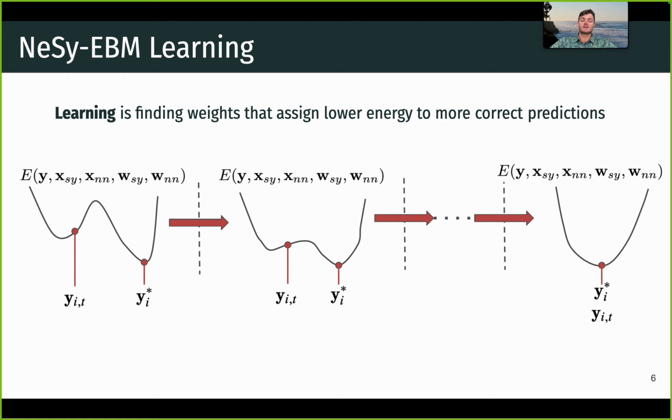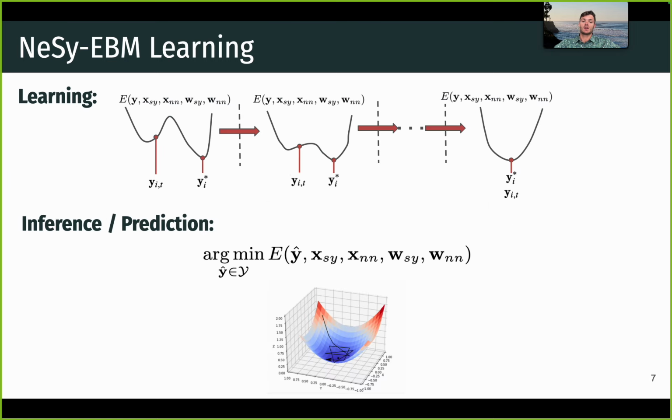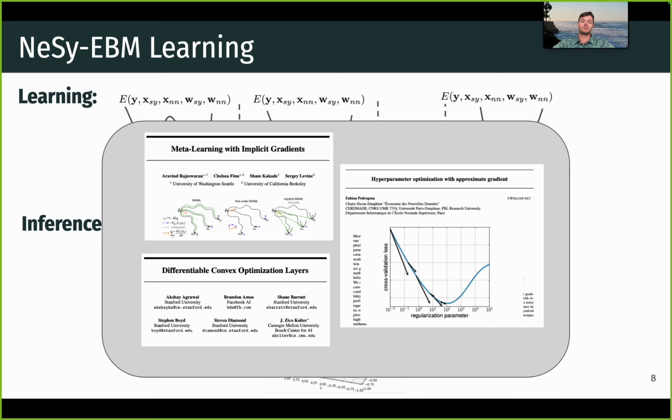And to state the obvious, NeSy EBM learning is finding weights that lead to more correct predictions. For NeSy EBMs, this means finding weights that assign lower energies to more correct predictions or the training data. What's less obvious is finding principled gradients for NeSy EBMs, since predictions are obtained through this complex optimization process that might not permit trivial applications of automatic differentiation. For example, backpropagating through an optimization process can accumulate errors, or it might not even be possible if there are non-differentiable operations being performed.